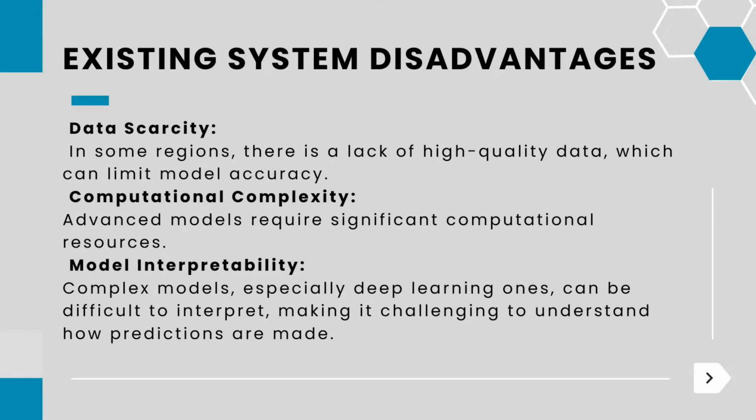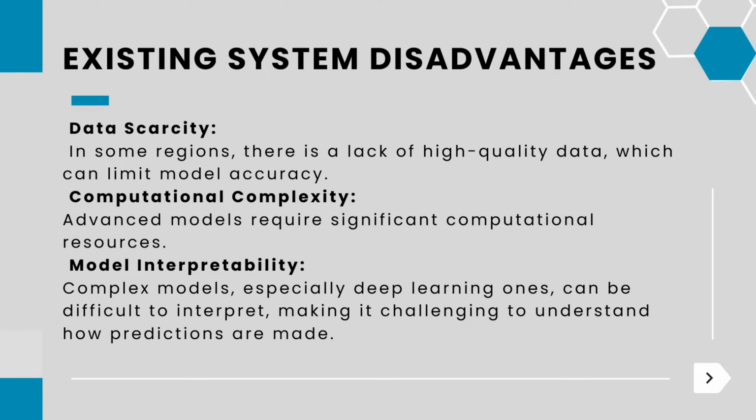But the main drawback was data scarcity. Data scarcity means you can't get exact data for all regions in the existing system, but we are using the proposed API here. The proposed API is capable of getting all the data for all the regions. Let me discuss everything in the project demo section.